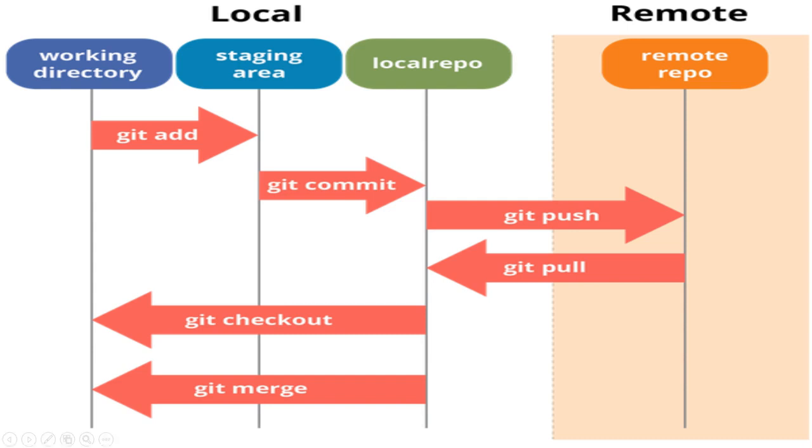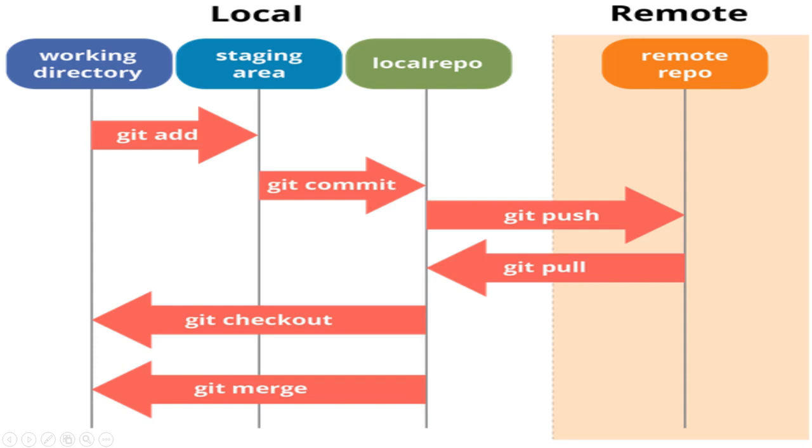In Git there are two important concepts, one being the local area and the other being the remote area, also called the remote repository. The local area is again divided into three subcomponents. One is the working directory, another is the staging area, and the third is the local repository, also called the production area or prod area.